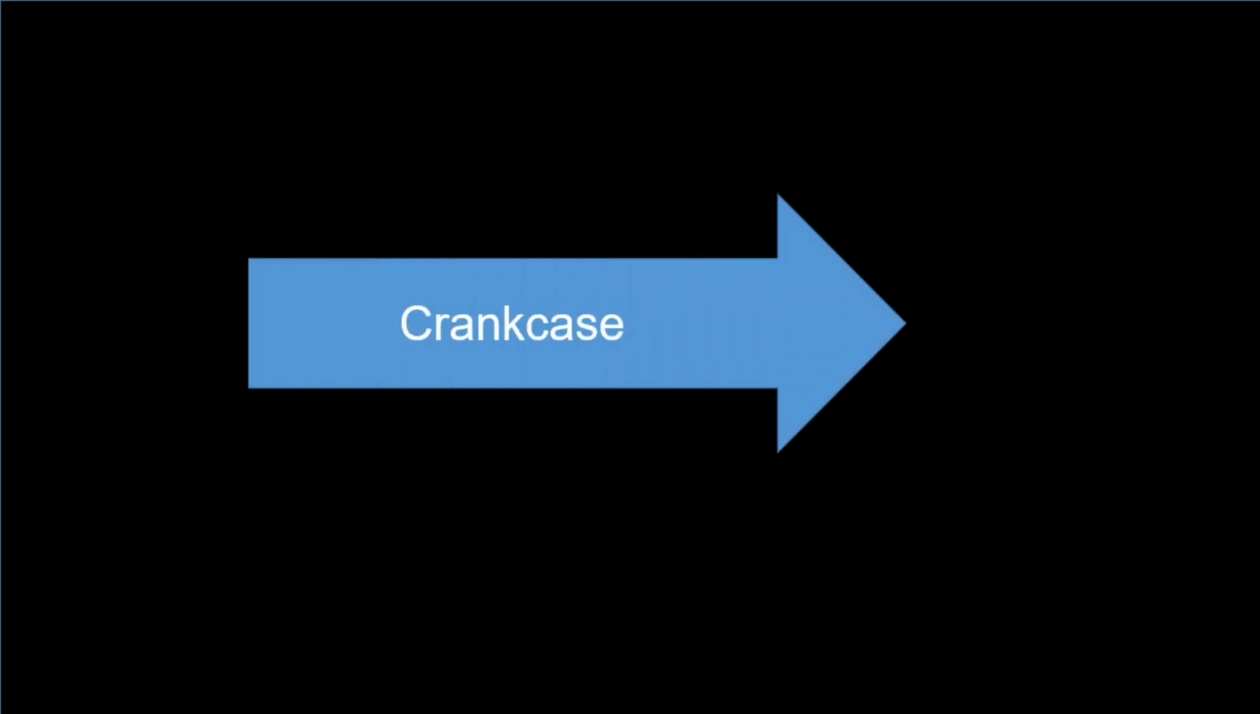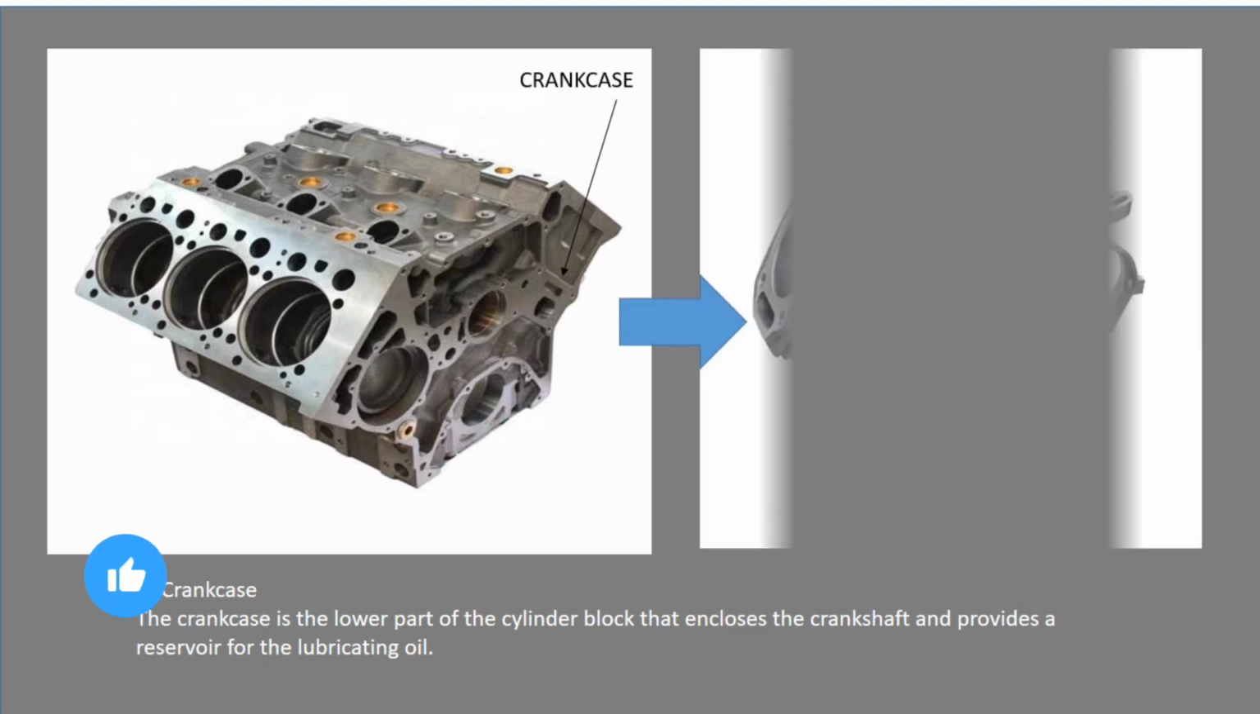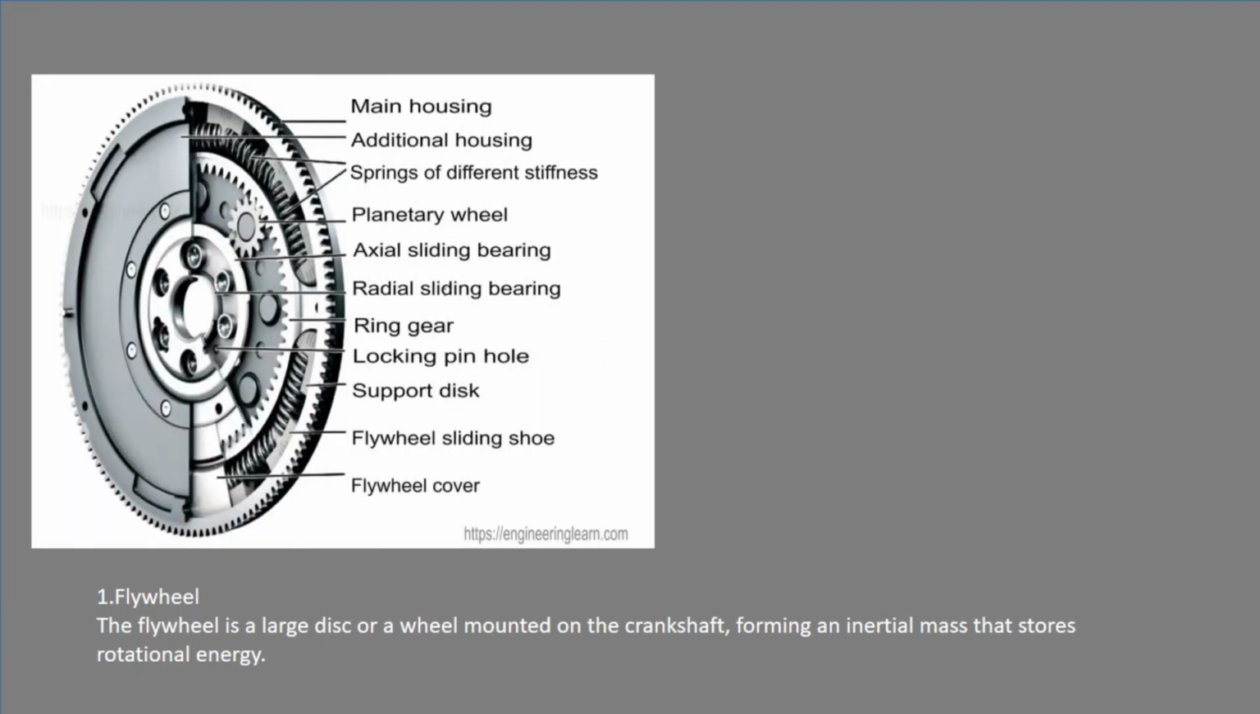Next, crankcase. The crankcase is the lower part of the cylinder block that encloses the crankshaft and provides a reservoir for the lubricating oil. Next, flywheel. The flywheel is a large disc or a wheel mounted on the crankshaft, forming an inertial mass that stores rotational energy. Next, valves.